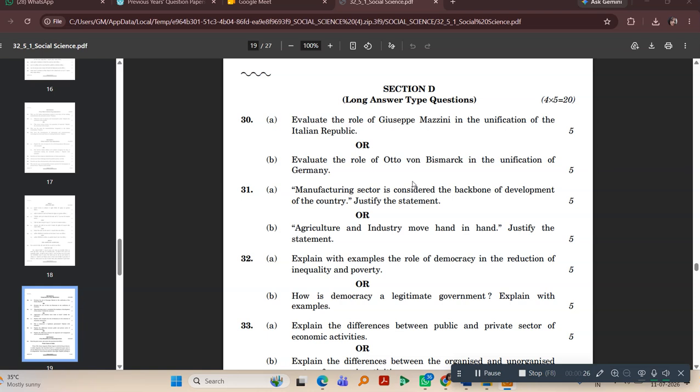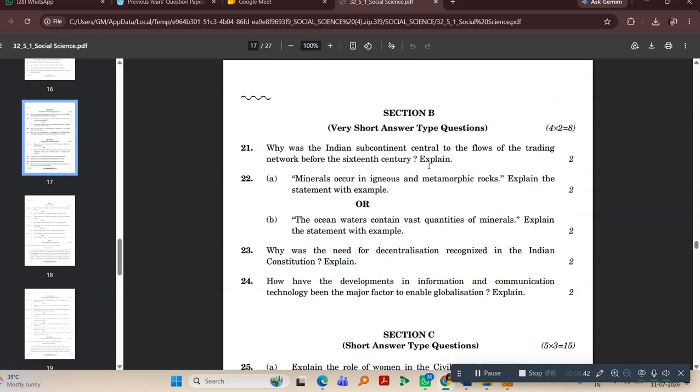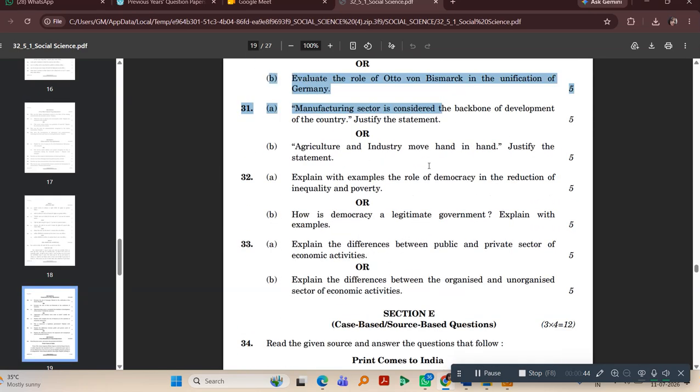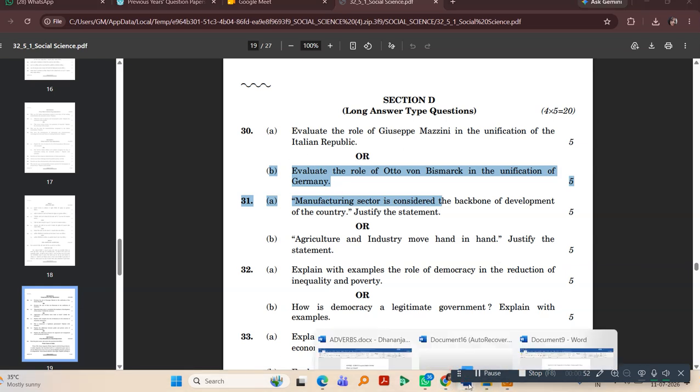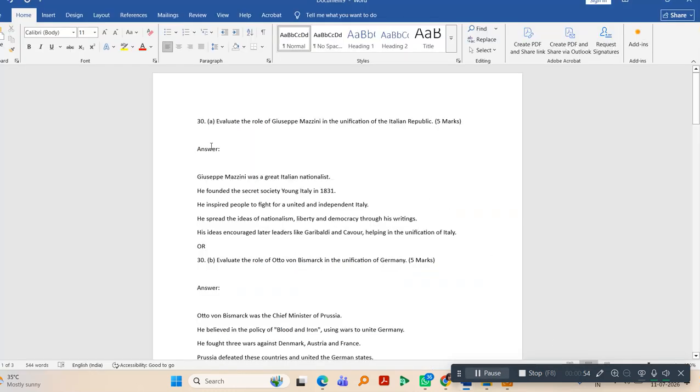This is the very first question. Evaluate the role of Giuseppe Mazzini in the unification of Italian Republic. This is 30A, and the question 30B is evaluate the role of Otto von Bismarck in the unification of Germany. So let's discuss option A as well as option B. I'm going to effectively discuss the answers. The answers are as follows.